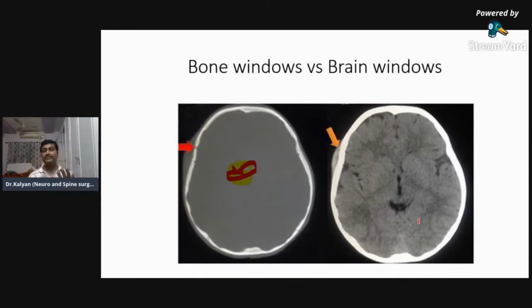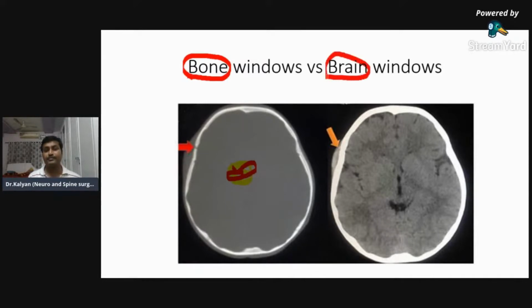So when you see a scan, the first thing you have to answer is what is right, what is left. Second thing, you should consciously look for where are the bone windows, where are the brain windows. In the bone window, you will look for bone. As the name says, for any pathology involving the bone, you will look for the bone windows. And for any pathology involving the brain, you will look for the brain windows.